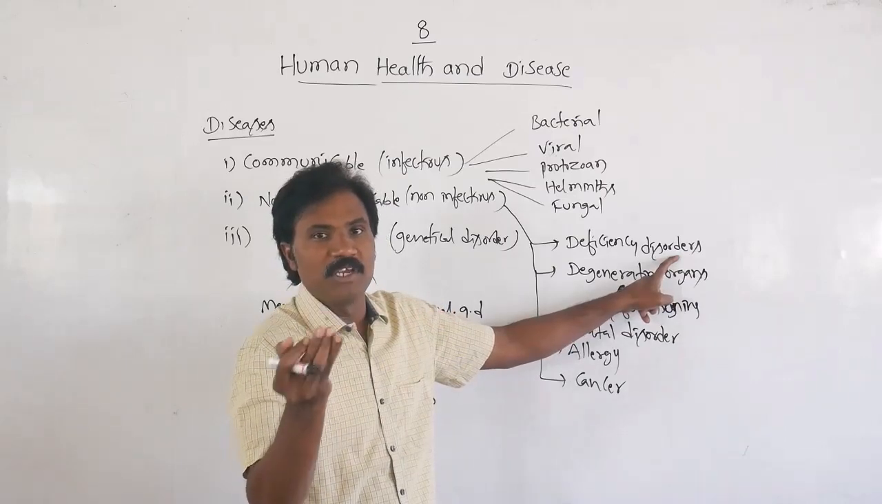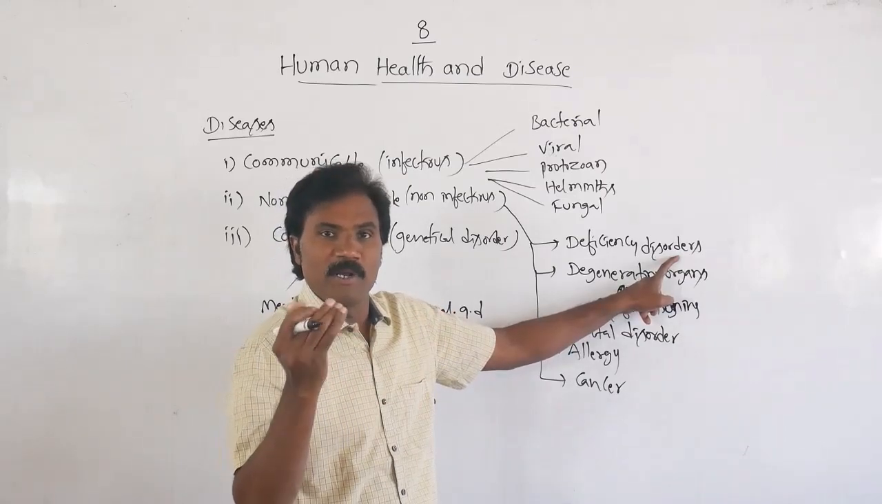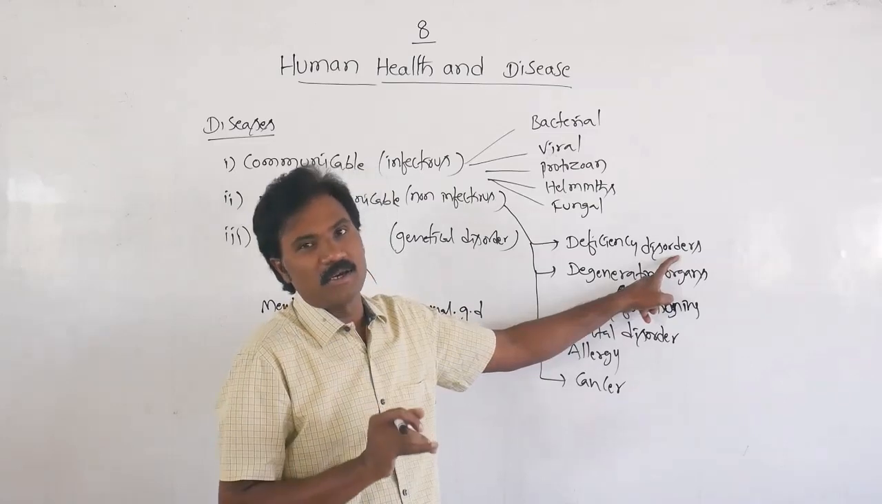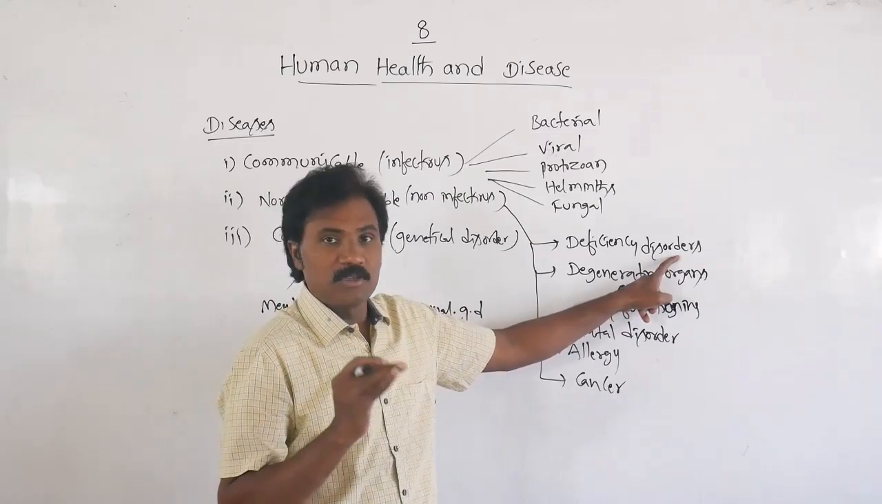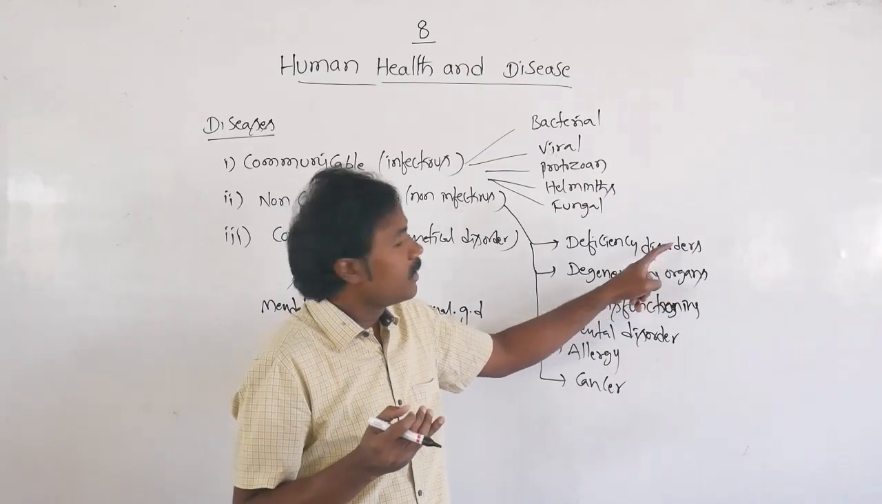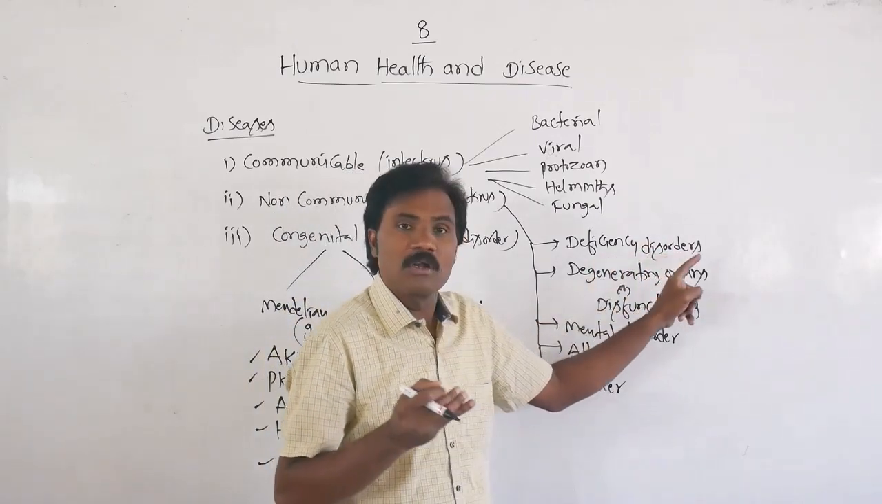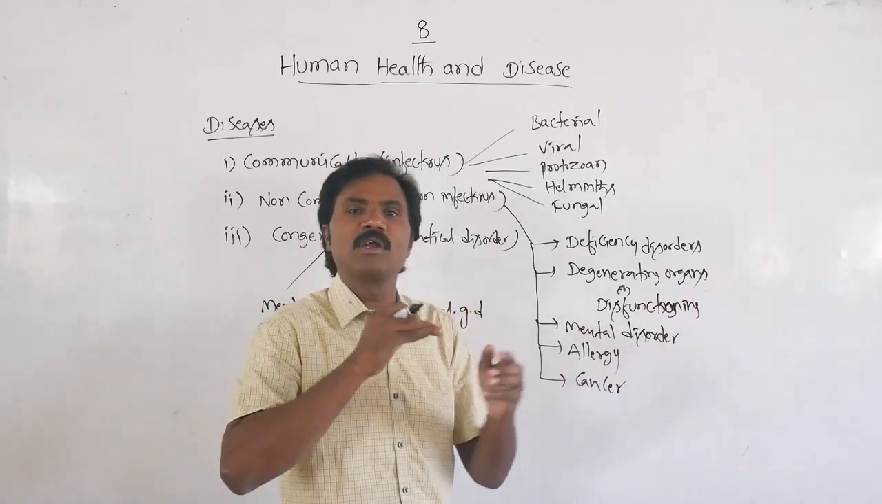Beriberi. Vitamin C deficiency, scurvy. Vitamin D deficiency, rickets, as well as knock-knee, bow legs. Such types of disorders. That is deficiency disorder. Apart from this, hormonal disorders.